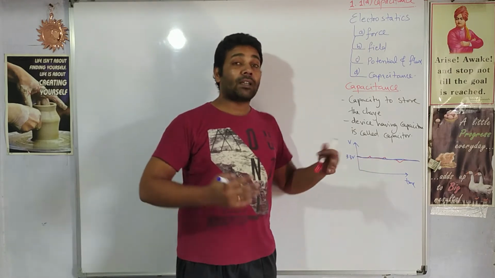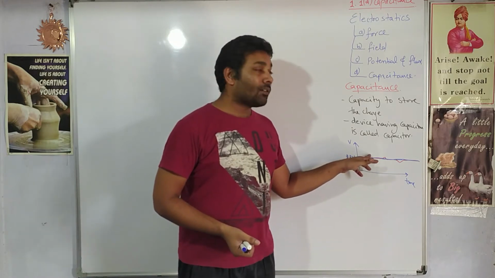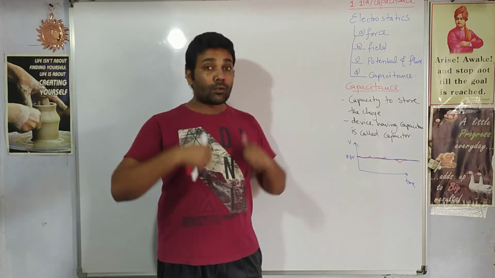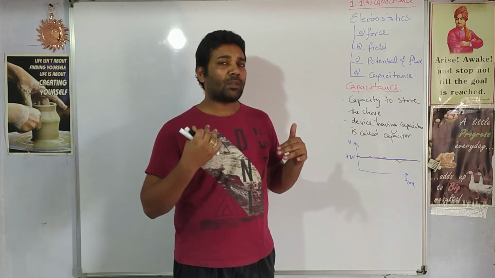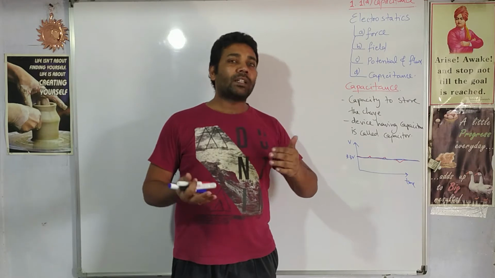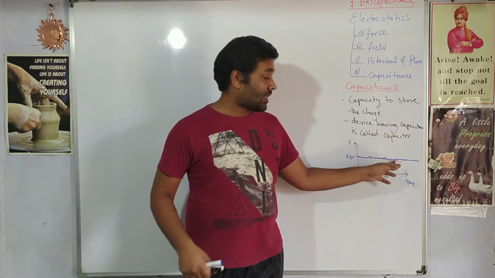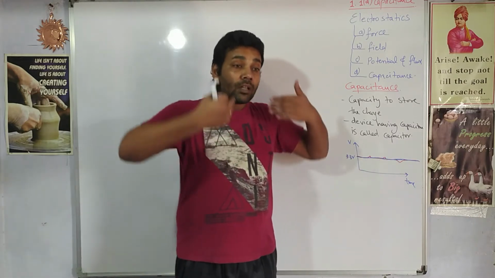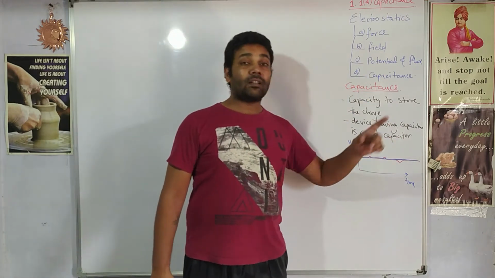Let's say a spike means higher voltage. Higher voltage means more charge. So what will the capacitor do? Whenever it gets more charge in the line, it will absorb the charge. It will store charge within itself, right? Again a spike came, it will store more charge. It has its capacity, right? If the capacitor is large, it can store a larger amount of charge. If it is small, it can store a small amount of charge. Whenever a spike is seen, it stores the charge, and whenever a dip is seen, that means there is a deficiency of charge. Now what will the capacitor do? It will discharge itself to provide a constant straight line.